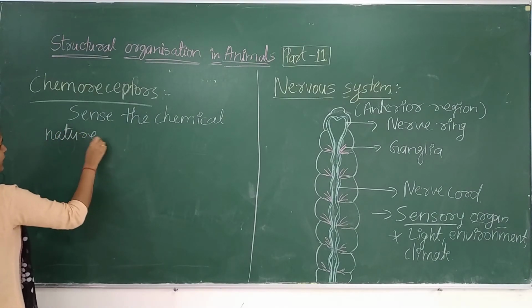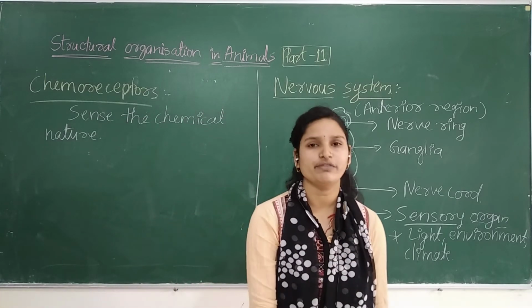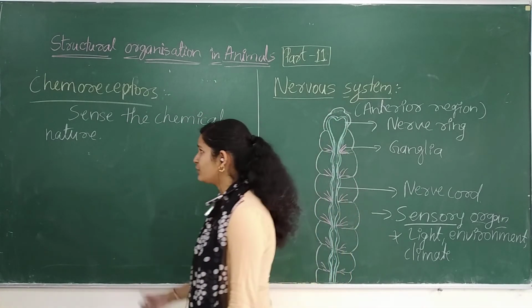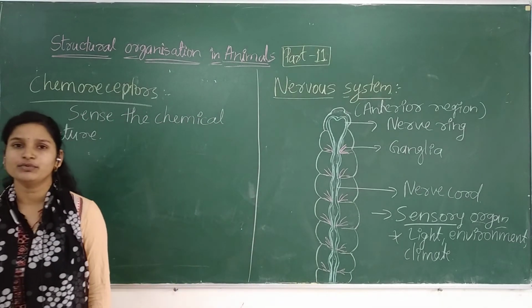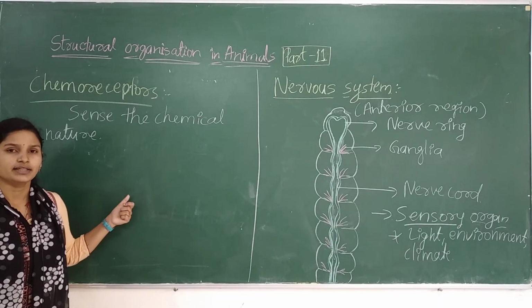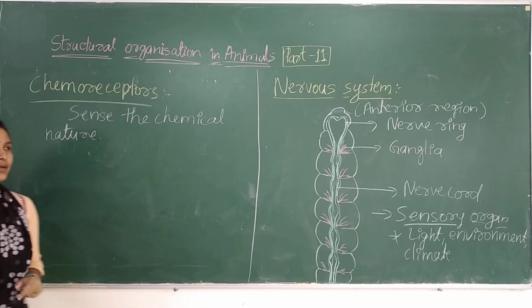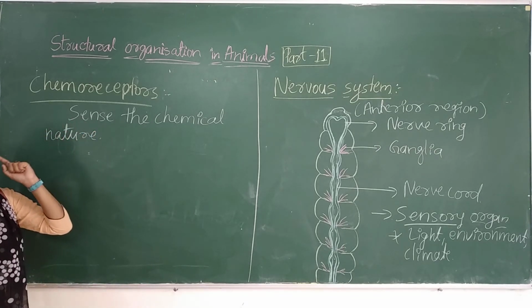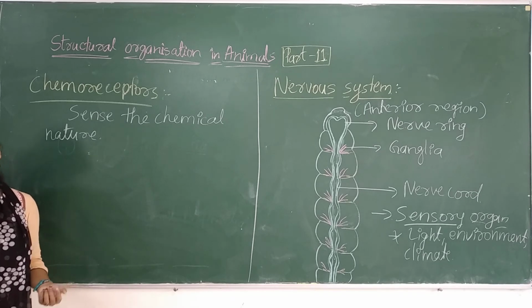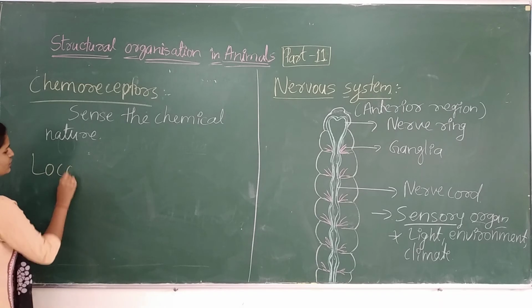Even in the case of amoeba, if you put any chemical substance, it will move away from that chemical, because there also there is a presence of chemoreceptors. And in many organisms, this type of mechanism is involved, so that they get protection from chemicals. So these are the sense organs, chemoreceptors, which sense the chemical nature of any material or substance.